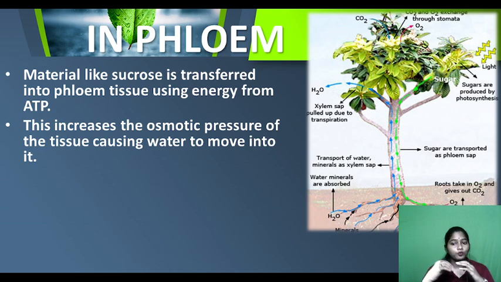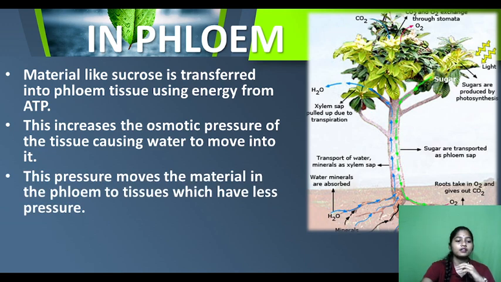So water will be moving into the tissue. This pressure moves the material. Here osmotic pressure is created, and the material moves from the phloem to tissue which has less pressure. So continuously the movement of water and this food product will take place.